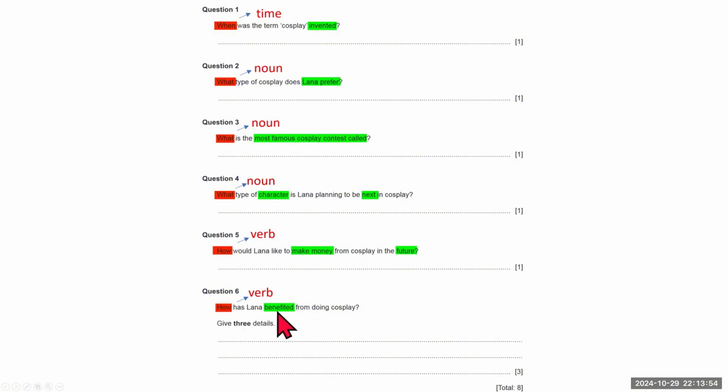How has Lana benefited from doing cosplay? So the keyword here is benefited. You should give 3 details because there are 3 marks for this question, and this is the most challenging question of all. So why do I want to highlight the keywords? It's because it will give me some indication of what I'm looking for.